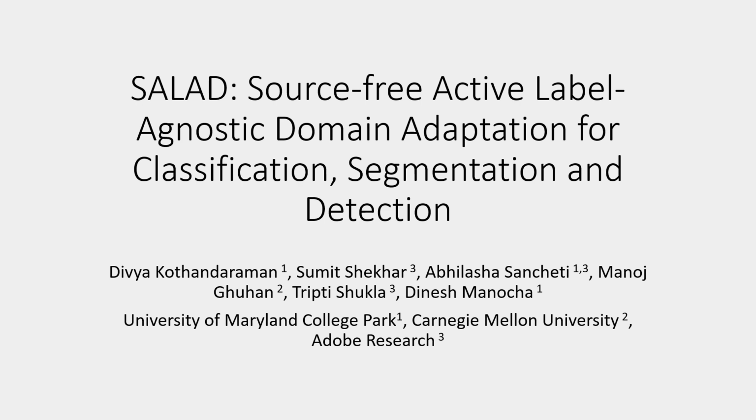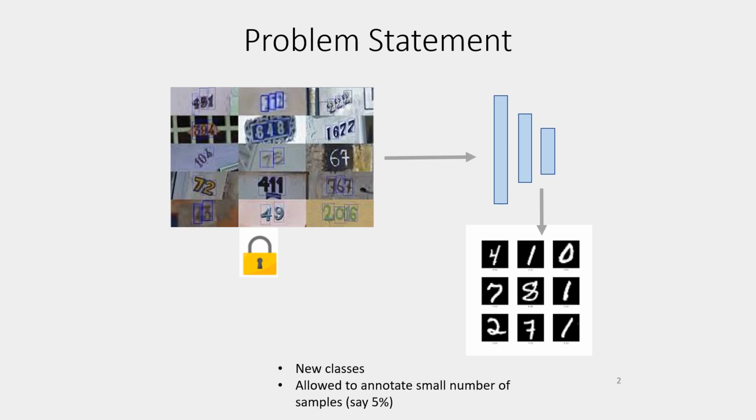Hi, I'm Divya Kothandaraman. I'll be presenting our paper titled SALAD: Source-Free Active Label-Agnostic Domain Adaptation for Classification, Segmentation, and Detection. We consider the challenging task of adapting a pre-trained source domain network to a target domain with a small budget for annotation in the target domain and a shift in the label space. Further, the task assumes that the source data is not available for adaptation due to privacy concerns or otherwise.